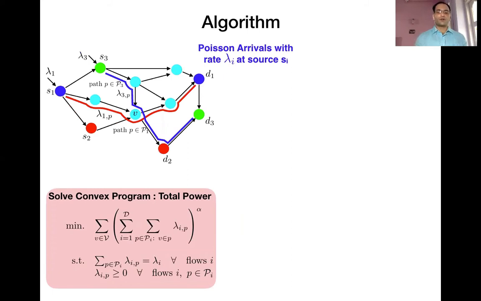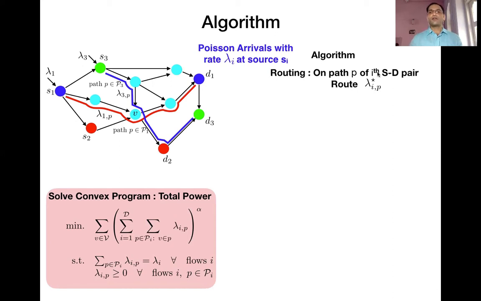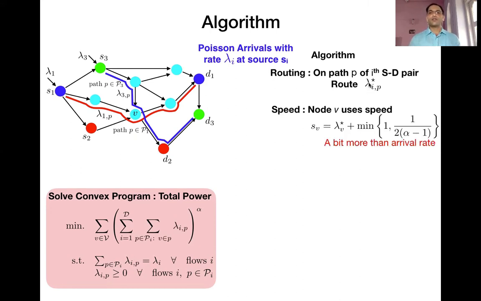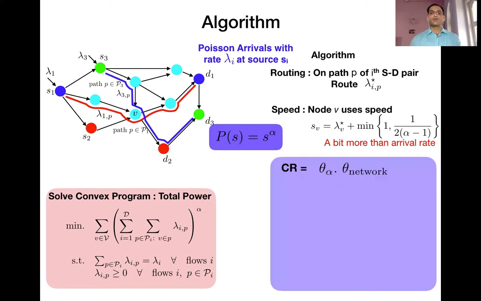So the algorithm we're going to define is as follows. Let lambda star be the optimal answer obtained by solving this convex program. The algorithm routes on path P for the ith source destination pair lambda star IP amount of traffic. And for node V, we aggregate all the flow going through node V from lambda star IP and call that lambda star of V. And the speed at which node V is going to operate is lambda star V plus a small slack, which depends on the exponent alpha, given that the power function is P of S equals S to the power alpha.